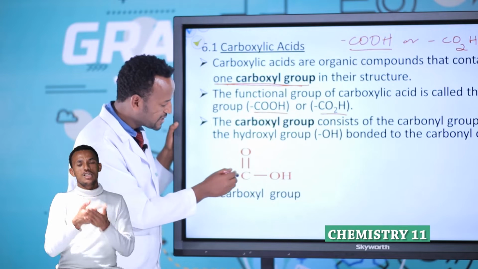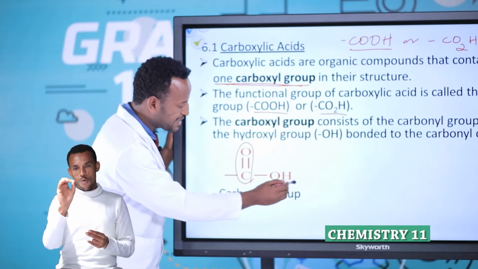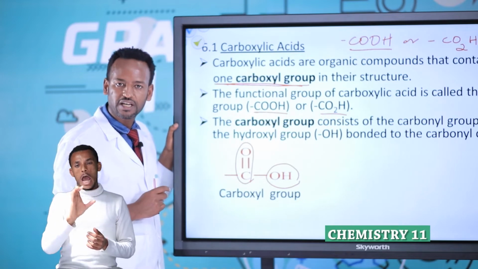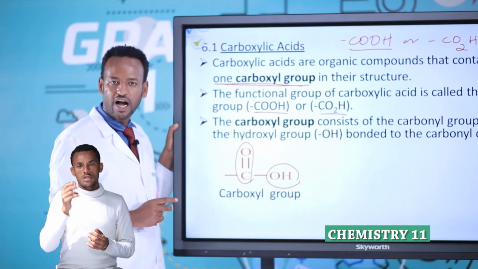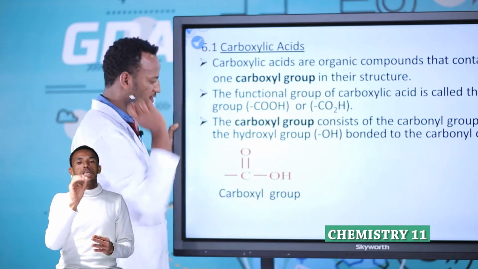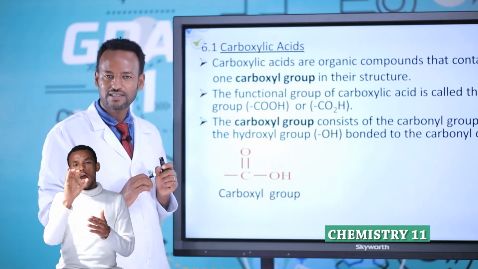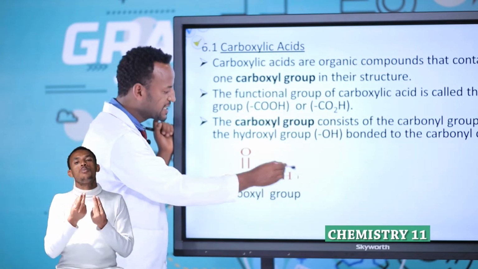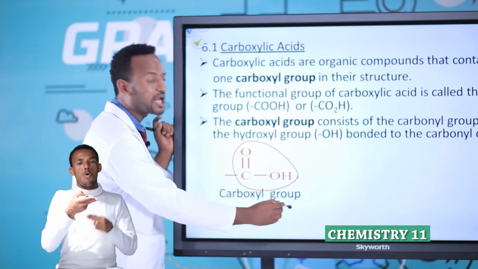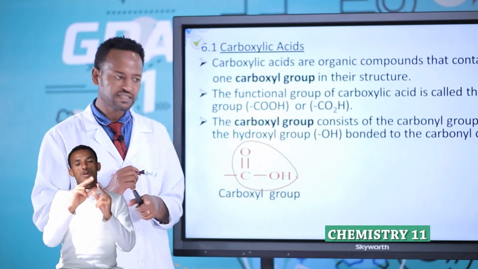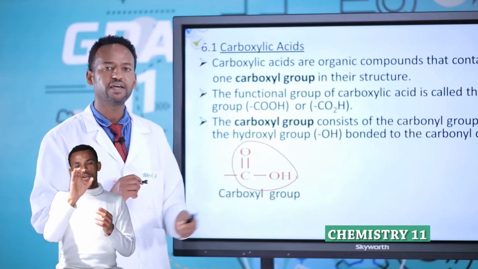This group is what? One CO, the other one OH. CO is carbonyl, OH is hydroxyl, collectively known as the carboxyl group. Therefore, what is the functional group of carboxylic acid? The COOH group.